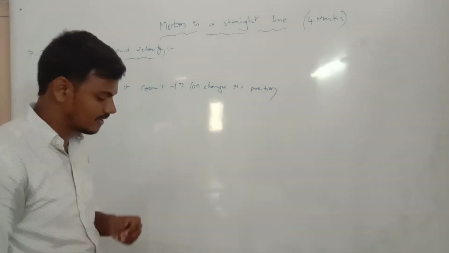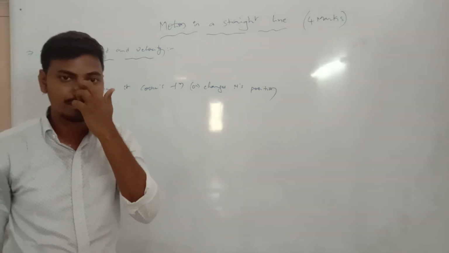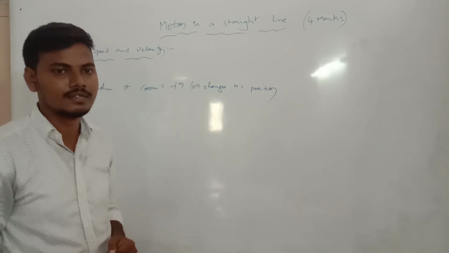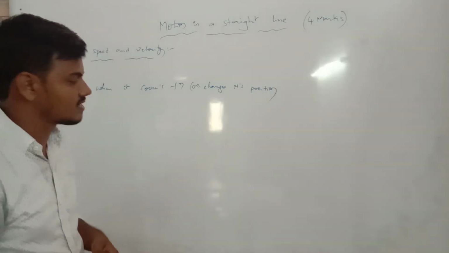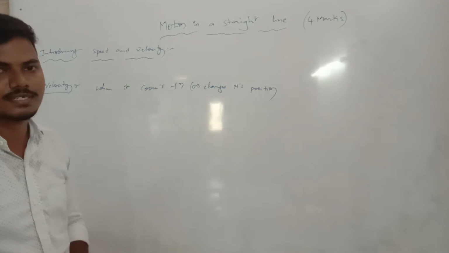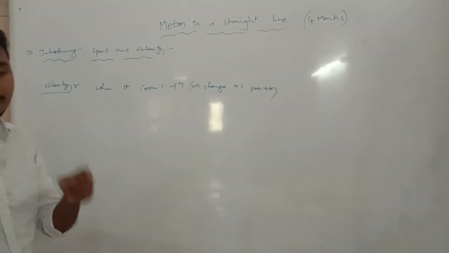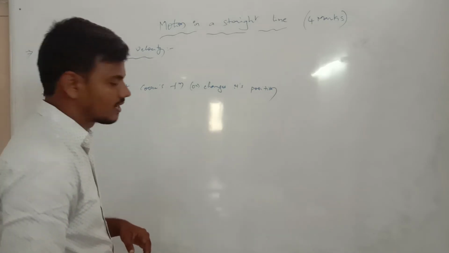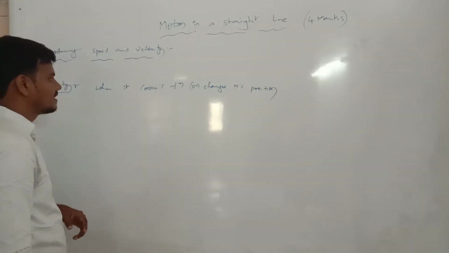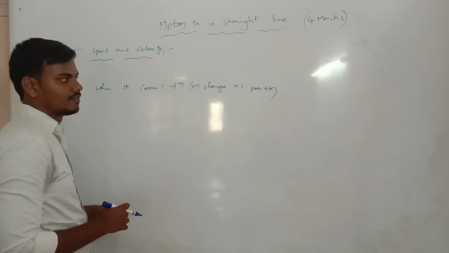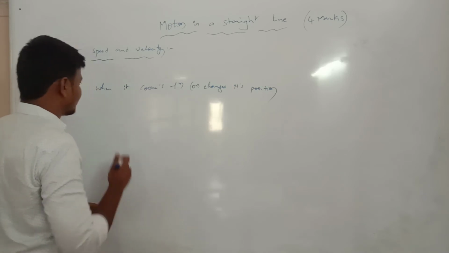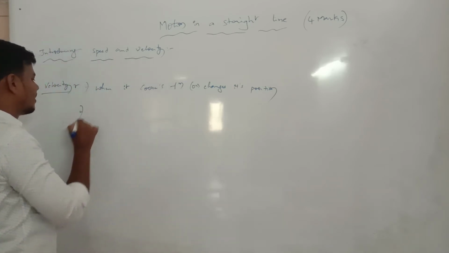The secondary definition is: the rate of change of displacement is known as velocity. So the first one we take is, when it covers or changes its position with respect to time, it is known as velocity. Now, which quantity?